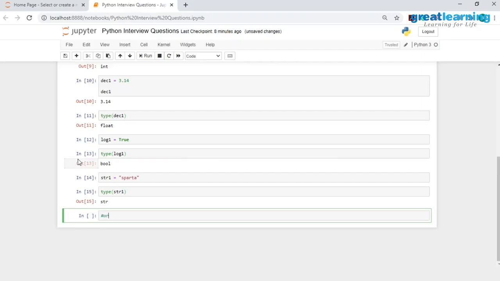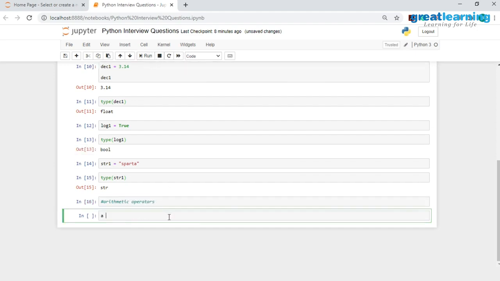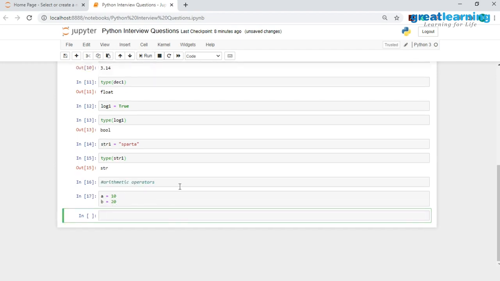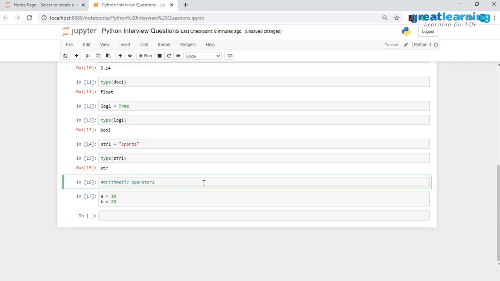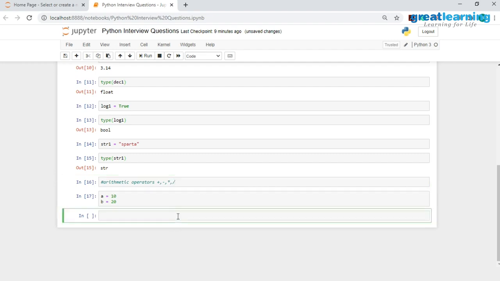Let me just add a comment over here: arithmetic operators. I will start off by storing the value of 10 in this variable a. Then I will store the value of 20 in this variable b. Now that I have stored these two values, I want to perform some basic arithmetic operations. What are the different arithmetic operators we have? We have plus, minus, multiplication, and division, and division is denoted by a /. So these are the different types of arithmetic operators we have.